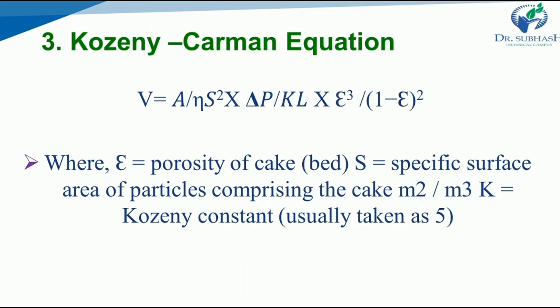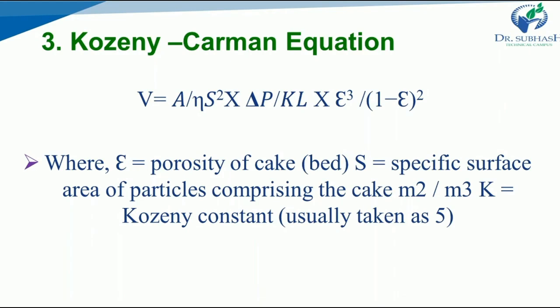The next is the Kozeny-Carman equation. V equals A divided by eta S squared, times delta P divided by K L, multiplied by epsilon raised to the power 3 divided by (1 minus epsilon) whole raised to the power 2.